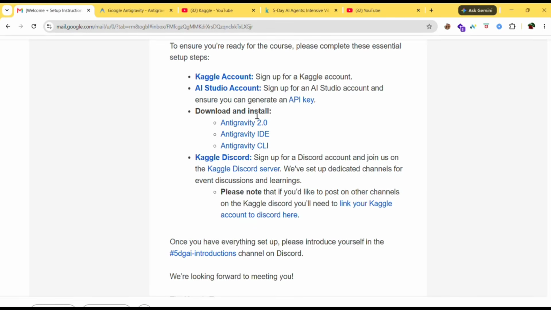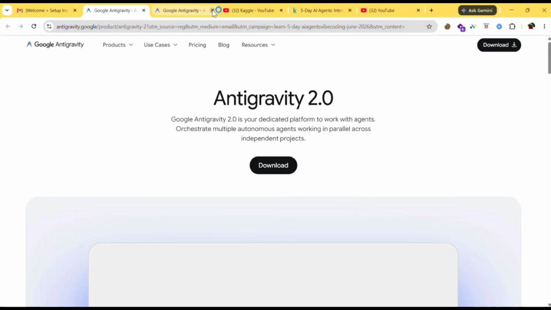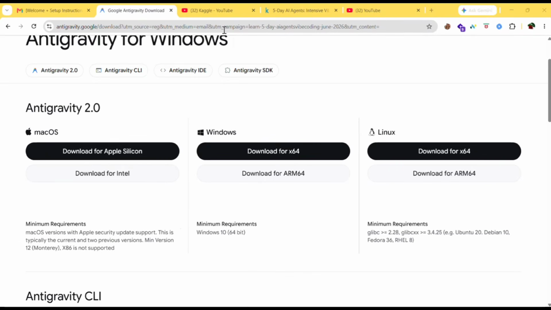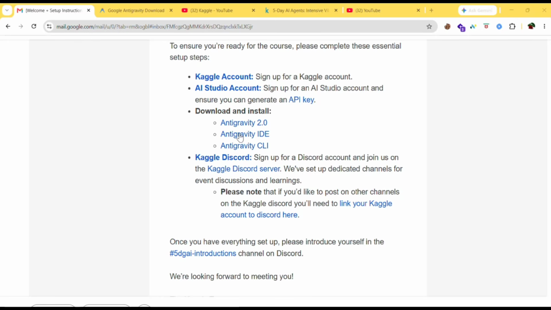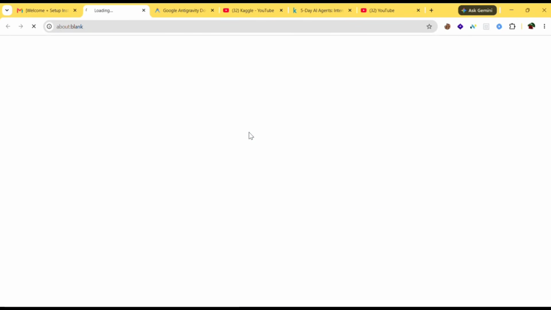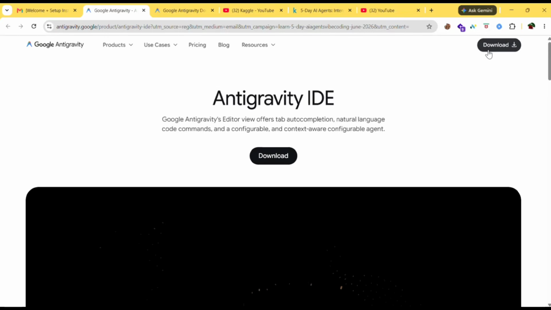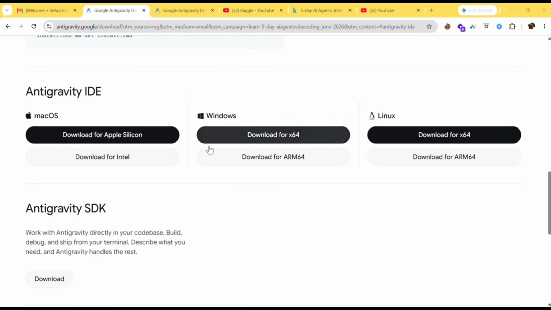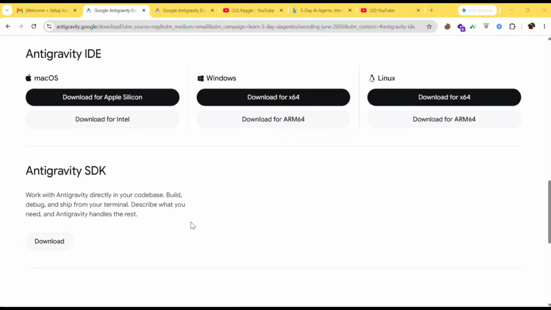Now let's download and install Antigravity. Just click on this, or you can just go to browser and type Google Antigravity. You'll get this. Just click on download. And if you have Windows, you can click on download for Windows, and if you have Mac OS, you can go with this, and Linux, you can go with this. In the similar way, you can install the IDE also. Click on IDE, Antigravity IDE, click on download and select this accordingly. So I have already installed this, so I'm not showing.